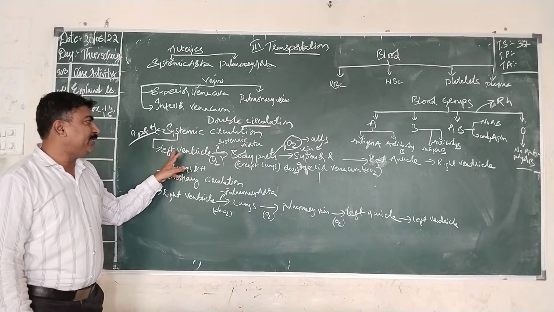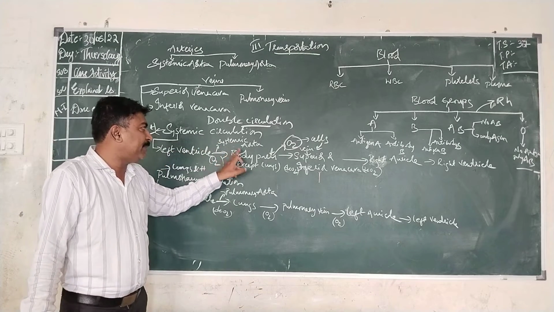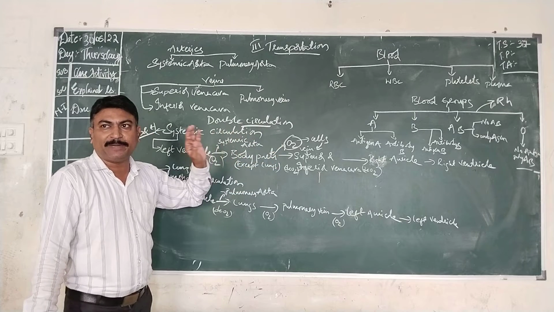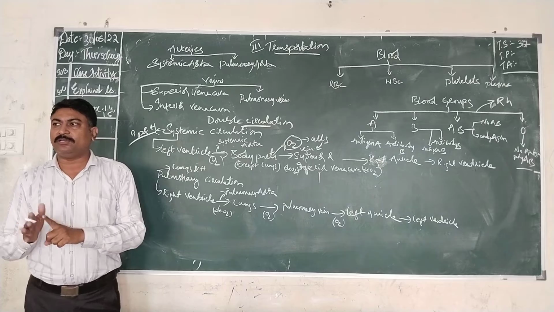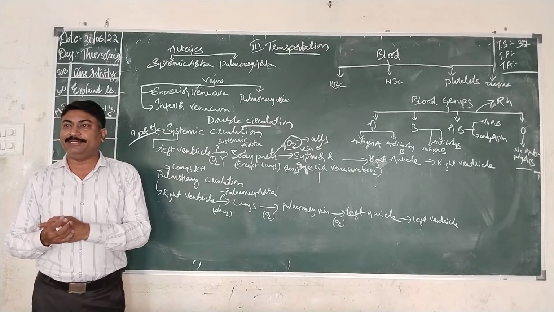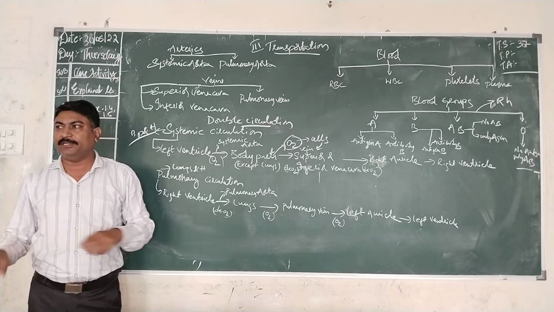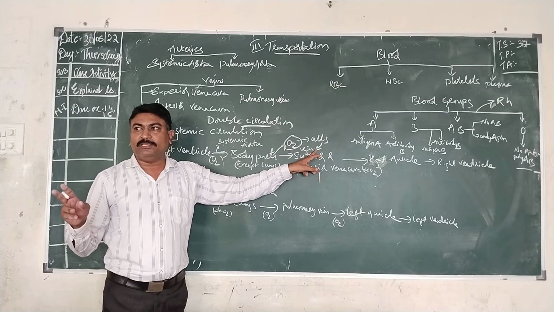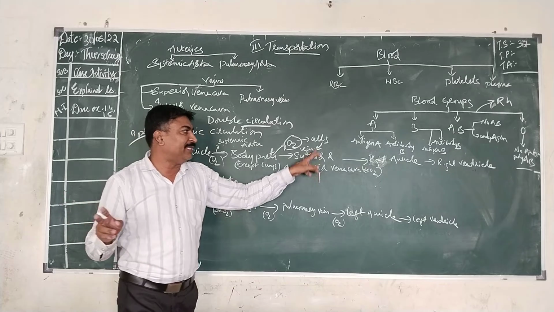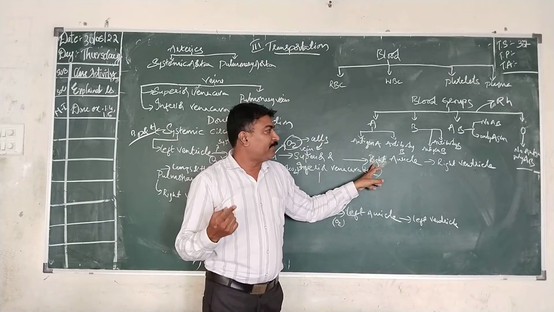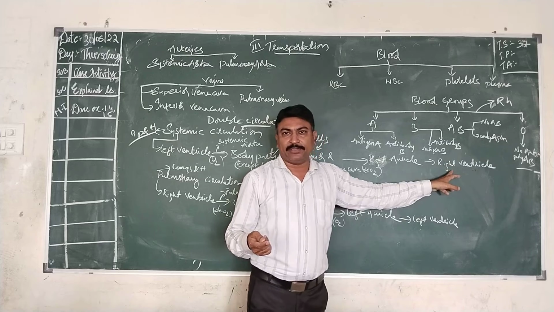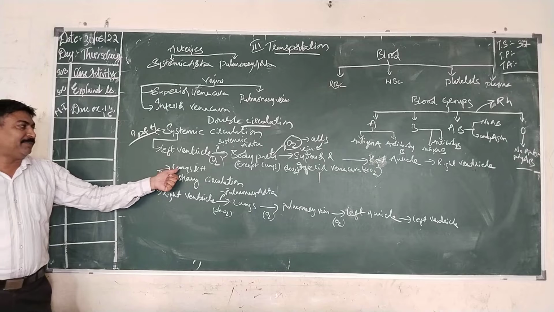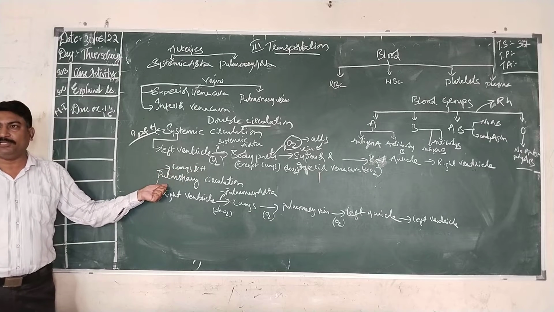When oxygenated blood is present in the left ventricle, it will be supplied through the systemic aorta to all the body parts excepting lungs. There the oxygen present in the blood will be utilized, and after the oxygen has been utilized, we call it deoxygenated blood, because oxygen is no longer present. That blood will be collected by veins, that is the superior vena cava and inferior vena cava, and supplied to the right auricle. From the right auricle, it goes to the right ventricle. This is systemic circulation.